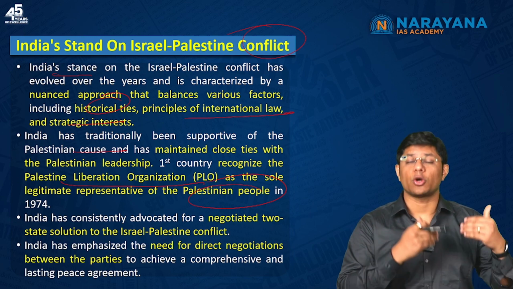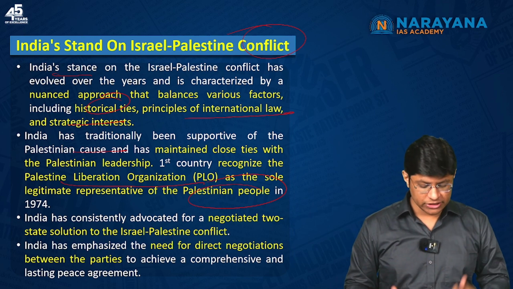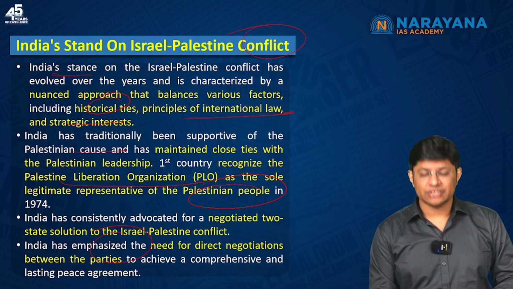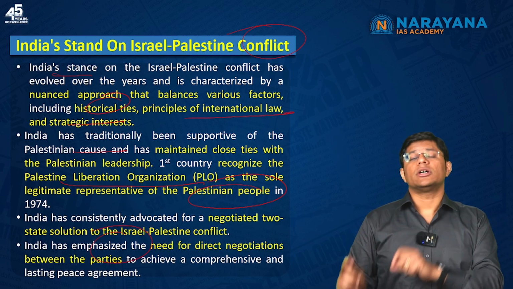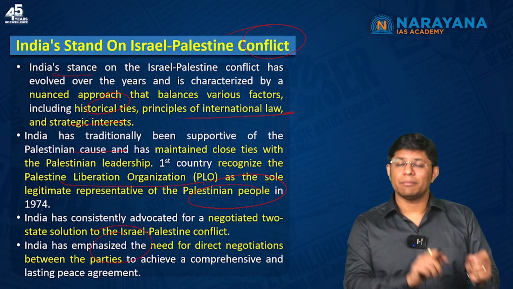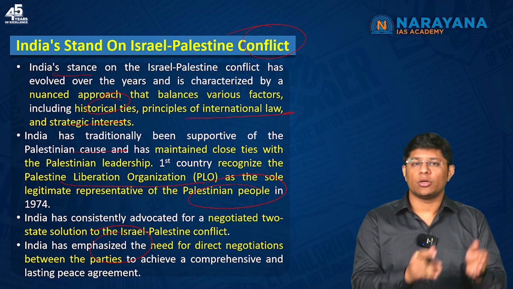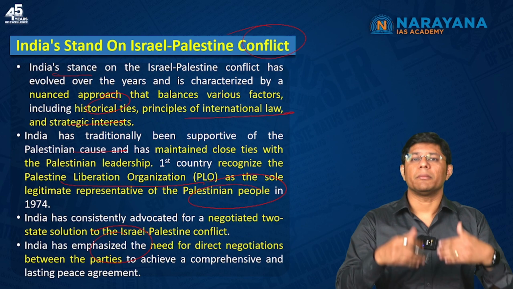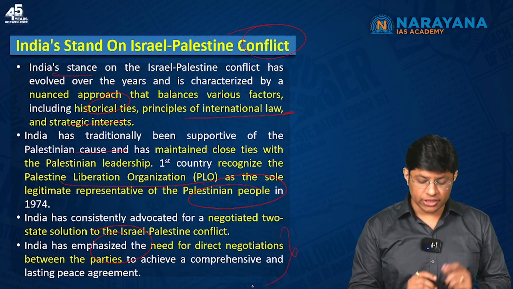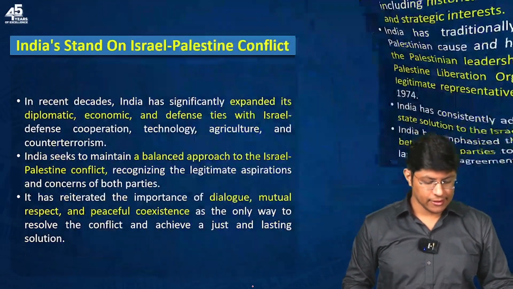India also emphasizes that there should be no third party involved in the Israel-Palestine conflict. The two parties, Israel and Palestine, should come to the table and negotiate peace. This is what India emphasizes.